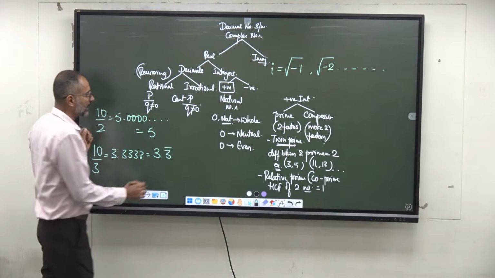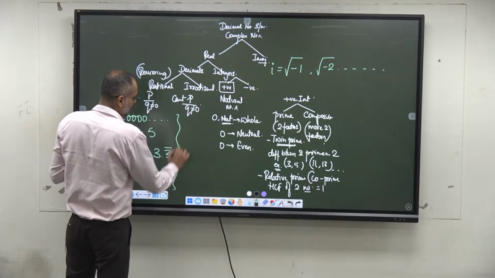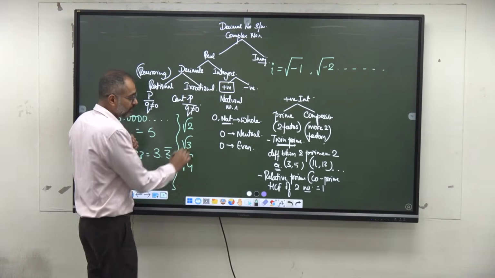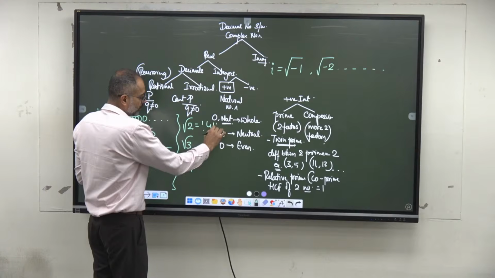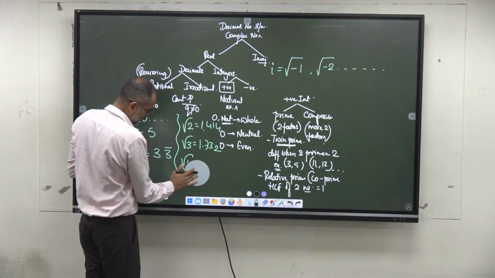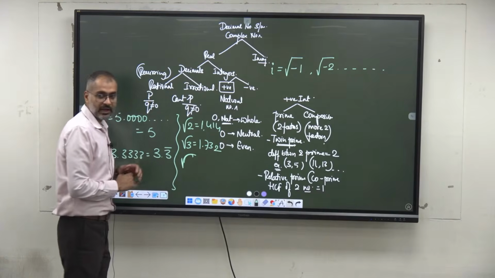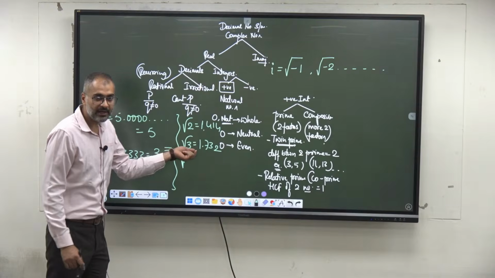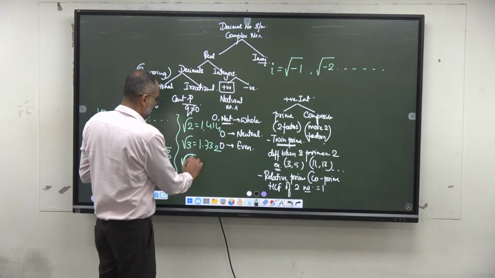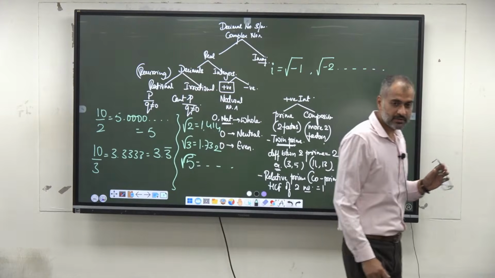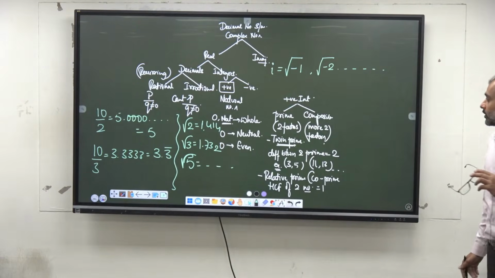Irrational numbers, for example, square root of 2, square root of 3. They are not recurring: 1.414, 1.732. Not root of 4. Root of 4, is it rational or irrational? It's a rational number because it can be terminated as 2. Root 5, and so on. If you want, copy down, or else we can go to the question parts.